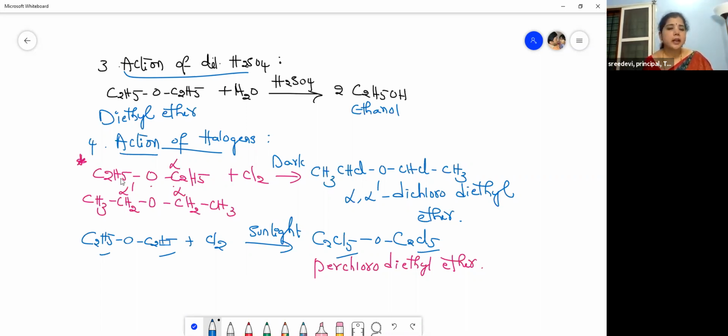Means the hydrogens. What is it? This is the alpha carbon and this is the alpha dash. The carbon adjacent to the functional group is called alpha. Okay, right.